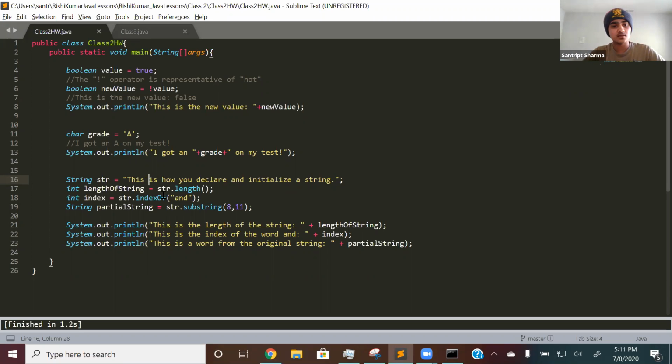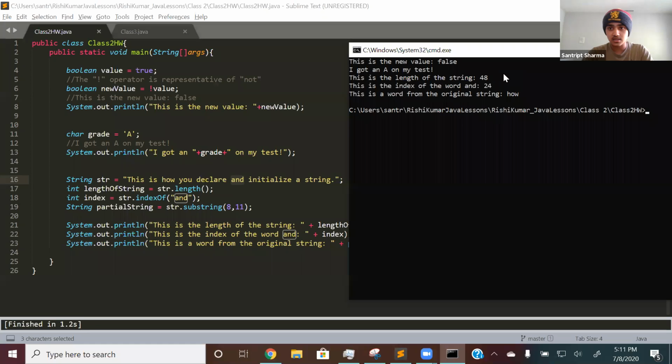The next variable I had to create was a variable called index, and I set it equal to str.indexOf("and"). What it does is find the numerical index of the string "and", or whatever goes inside the parentheses. So where's "and"? "And" is right here. I believe it's 24. So I printed it out. This is the index of the word "and": 24.